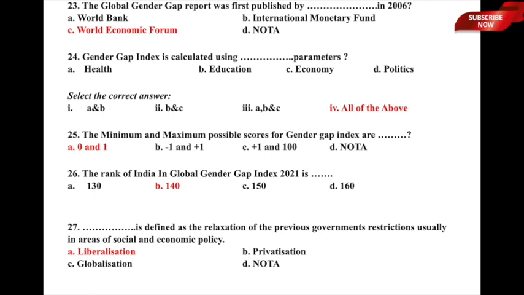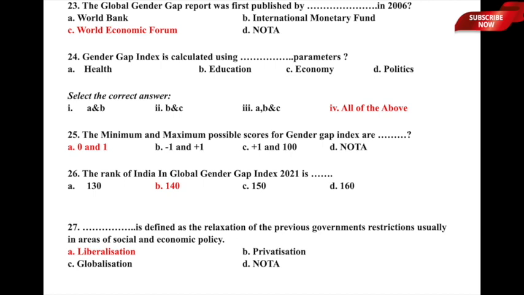The Global Gender Gap Report was first published by dash in 2006. Who published the Global Gender Gap Report for the first time in the year 2006? Whether it is A, World Bank, B, International Monetary Fund, C, World Economic Forum, or D, none of the above. So here the Global Gender Gap Report was first published by the World Economic Forum in the year 2006, and therefore option C, World Economic Forum, is the correct answer to this particular question. Let us now move to the next one.